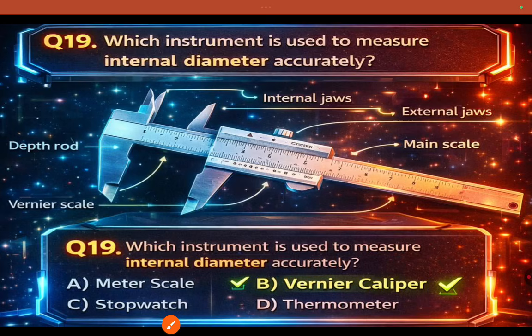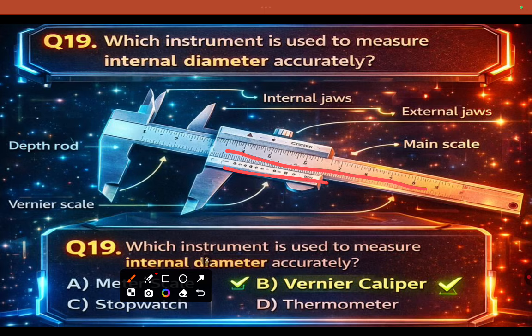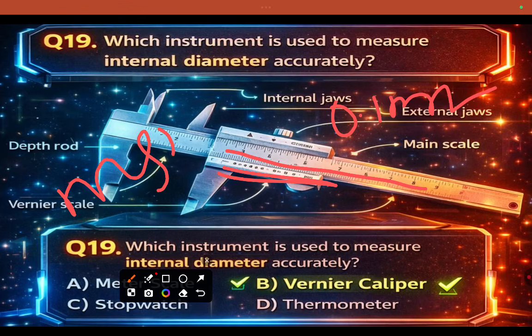Coming to which instrument is used to measure internal diameter. Internal diameter will be measured by using vernier calipers. This is the main scale, this is the vernier scale, and 0.1 millimeter is the least count for the vernier calipers. Formula is MSR plus VSR into LC.